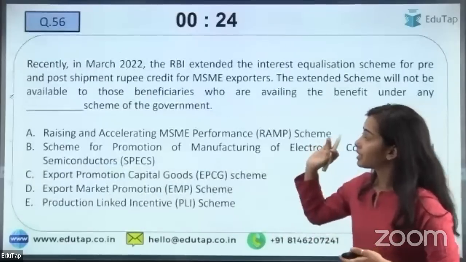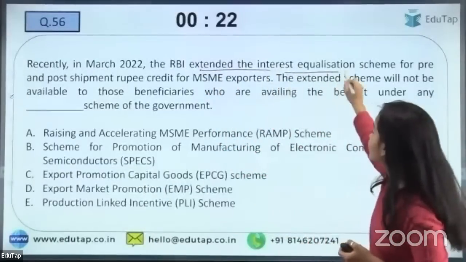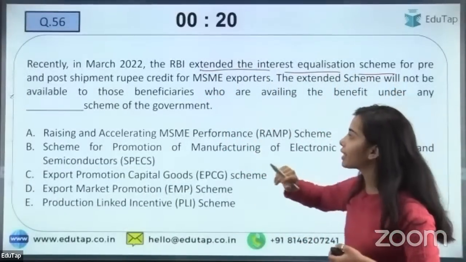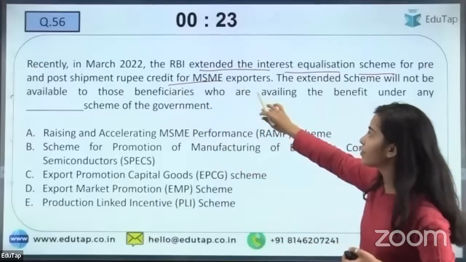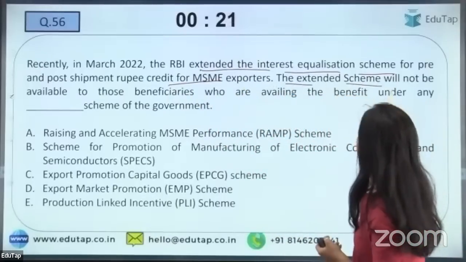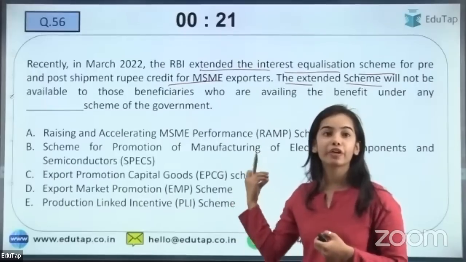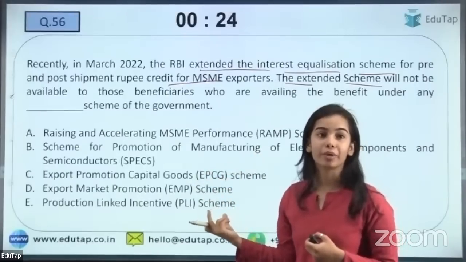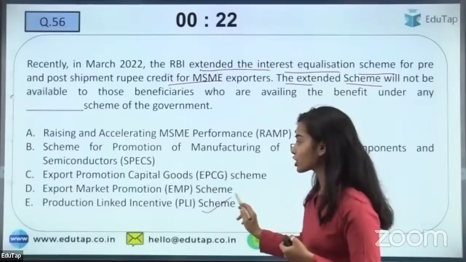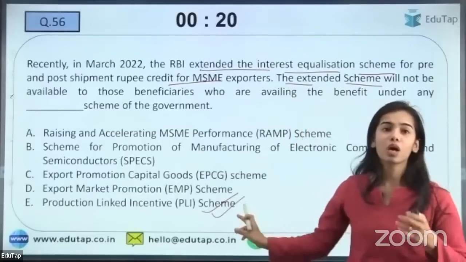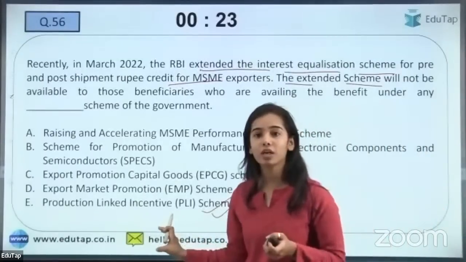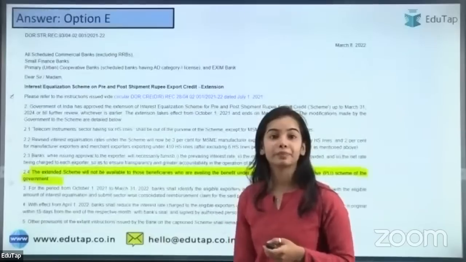Next is, recently the RBI extended the interest equalization scheme for pre and post shipment rupee credit for MSME exporters. The extended scheme will not be available to those beneficiaries who are availing the benefit under the Dash scheme for the government. So here the right answer is production linked incentive scheme. Here also the specifications were made recently.